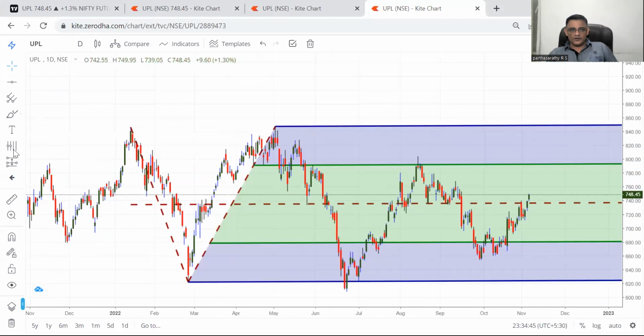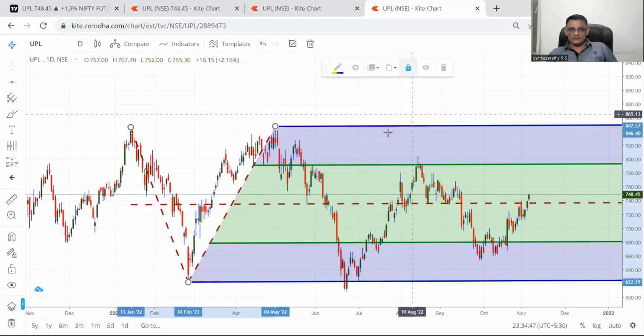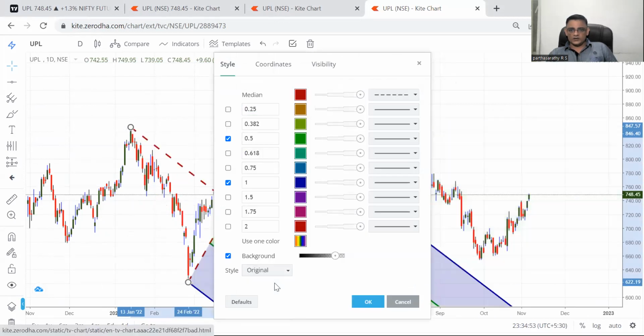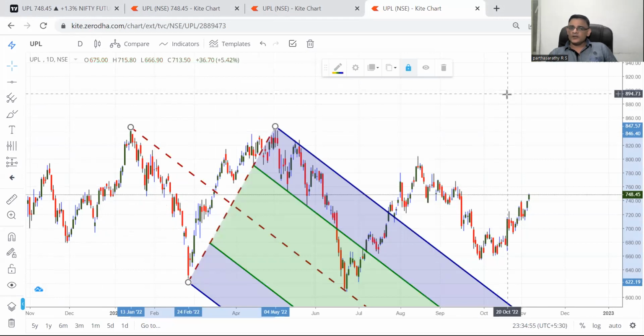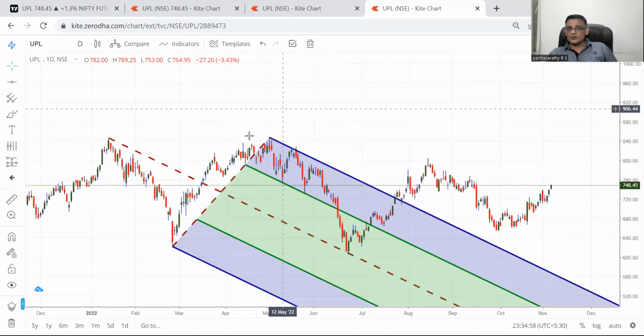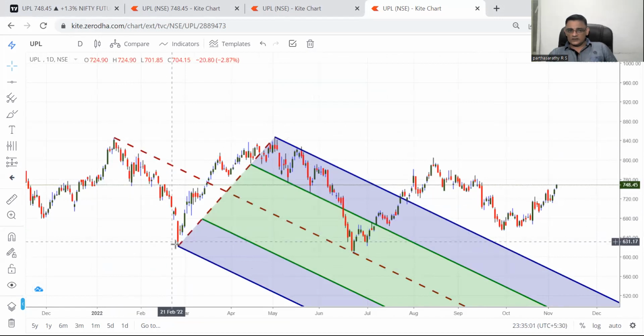Now we can do another thing. So based on this script, if you go to original, it is already in breakout mode. See how beautifully when I connected this top, this bottom, and this top, it exactly took the support from the median line. That is the power of the pitchfork. No trend line can come and do all this. Never. It took exact support from the pitchfork median line, and from there it gave a breakout.